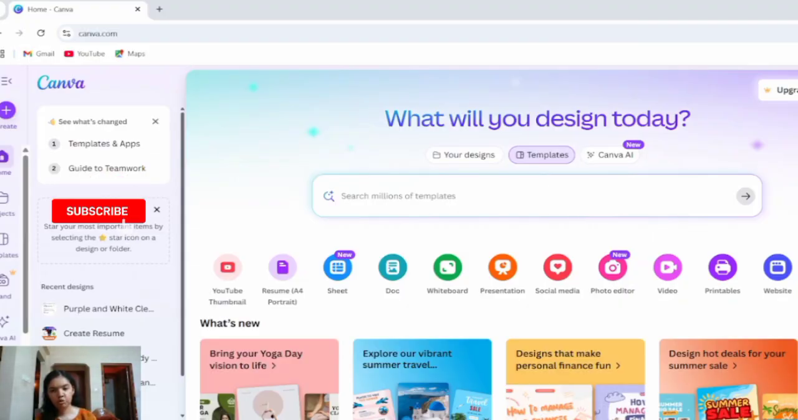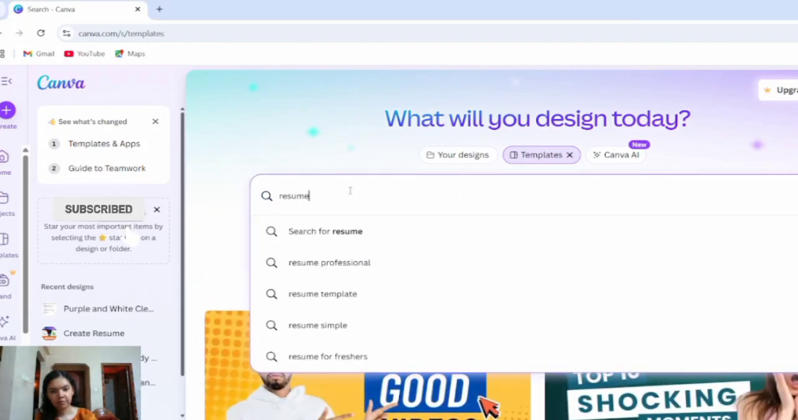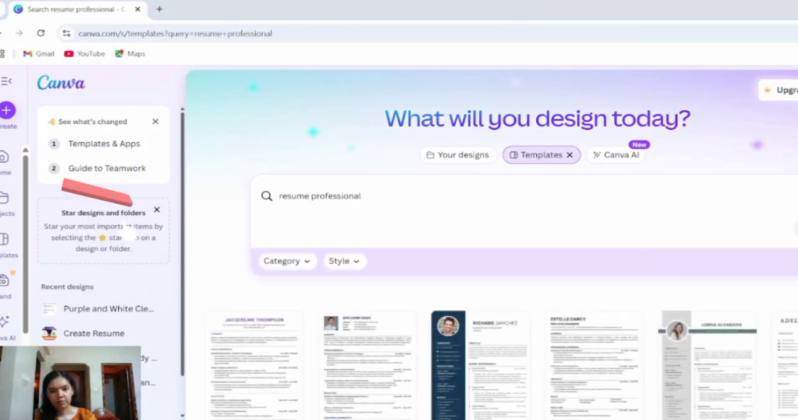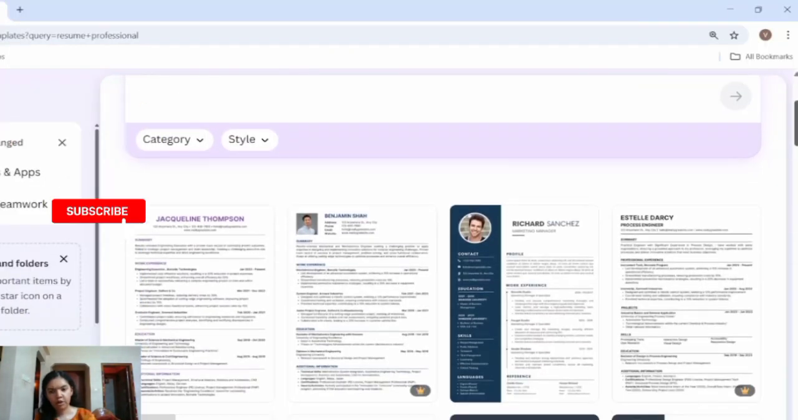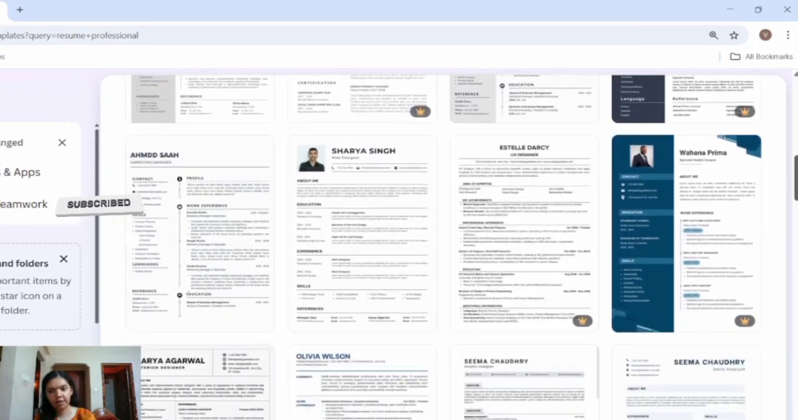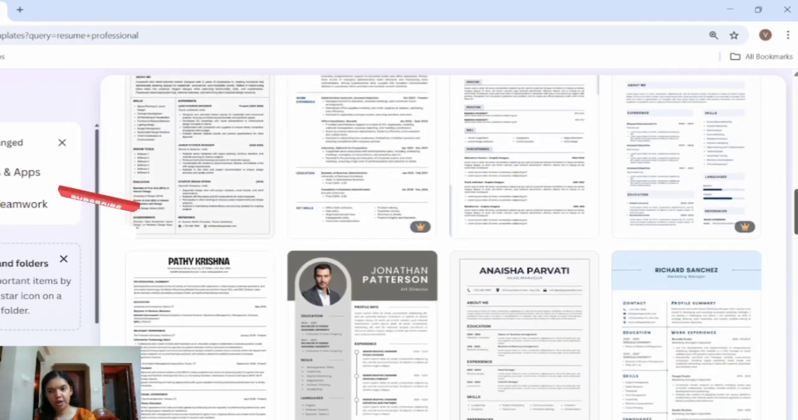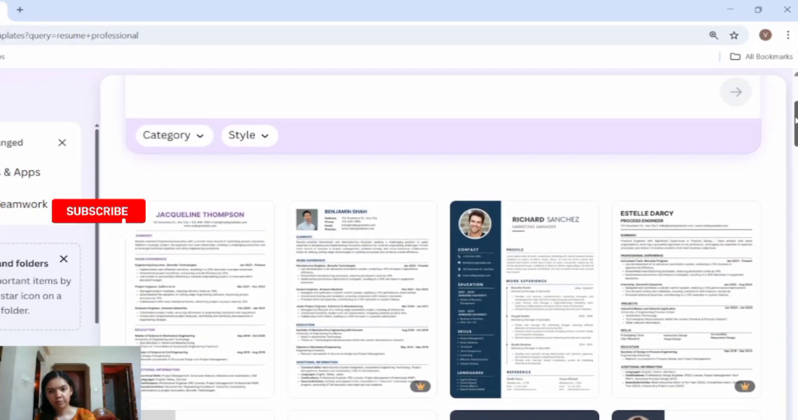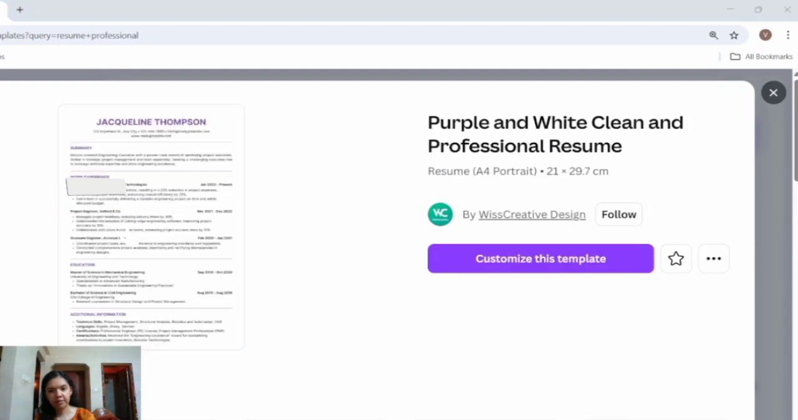The first method to choose the design or template for your resume is using canva.com. Just log in here and type resume templates. If you scroll down here, you can see there are different types of templates available. You can choose any of these to edit your resume. Once you generate the content for your resume using ChatGPT, the next step is to choose a template for your resume. Suppose you choose this first template, just click on the template, then click customize this template.